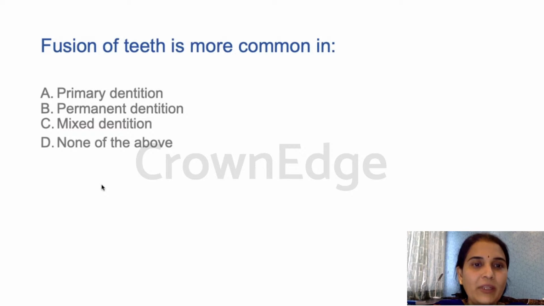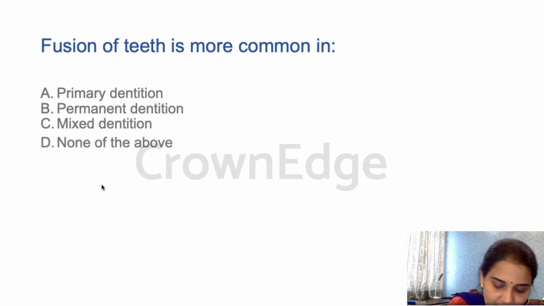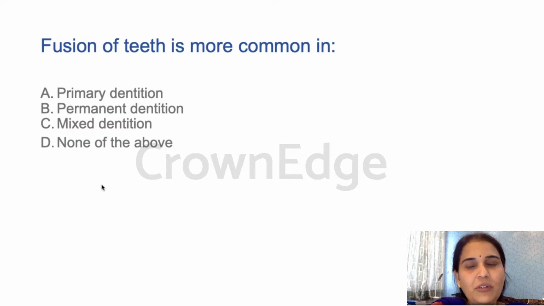Then the last question. Fusion of teeth is more common in primary dentition, permanent dentition, mixed dentition, or none of the above. I wanted to touch upon this question because the discussion was confusing. The answer is primary dentition, though most of the lesions are quite common in permanent dentition. Fusion is common in primary, again marginally. These are all epidemiological studies, and there is very marginal variation. Here it is 0.1% prevalence, and there it is 0.14% in the primary. However, the answer for your exam is that fusion of teeth is more common in primary dentition.